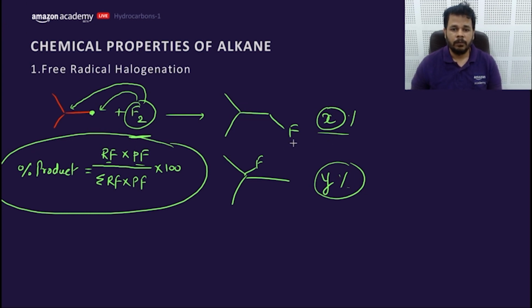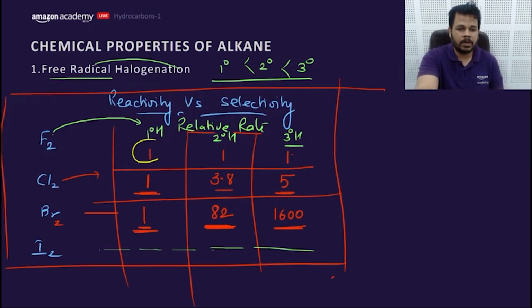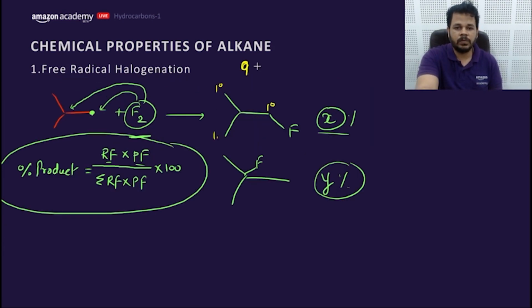Let's have an example. What is the probability of colliding with this 1 degree hydrogen? There are how many 1 degree hydrogens? There are 9 1 degree hydrogens. So the probability of colliding is 9. What is the reactivity for 1 degree hydrogen? Reactivity of 1 degree hydrogen for fluorine is 1. So reactivity into probability is 9 into 1. What about this one? 1 is the probability and 1 is the reactivity, so 1 into 1.